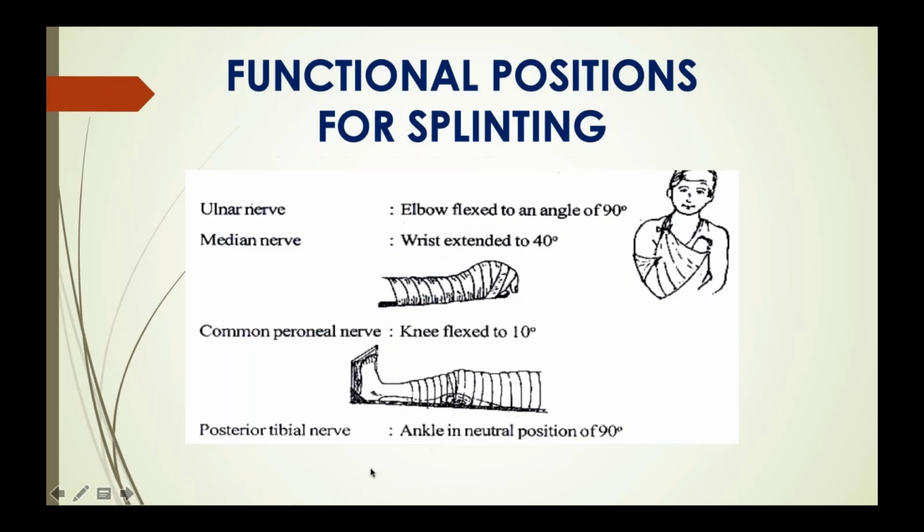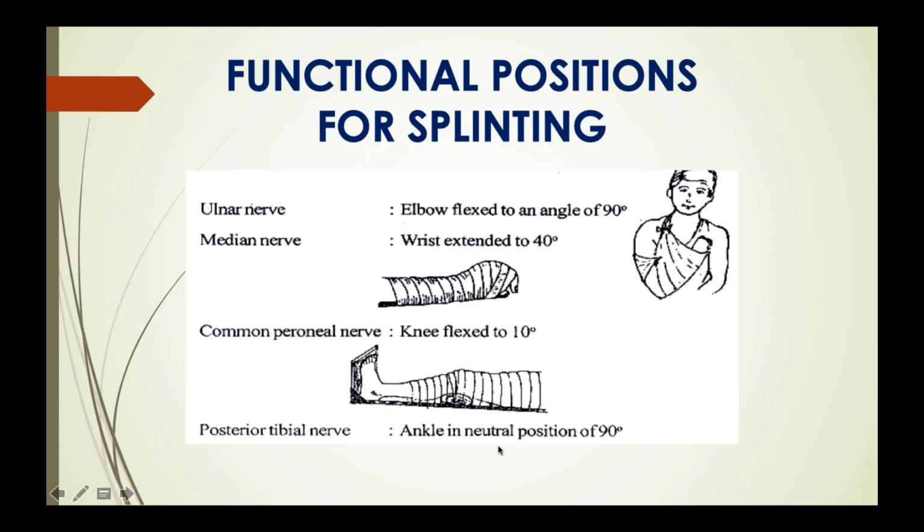Okay, so you can see various pictures. When the ulnar nerve is involved, this picture depicts the elbow flexed to an angle of 90 degrees. And when the median nerve is involved, the wrist is extended to 40 degrees. For the common peroneal nerve, you can see how the splint has been given in this patient.